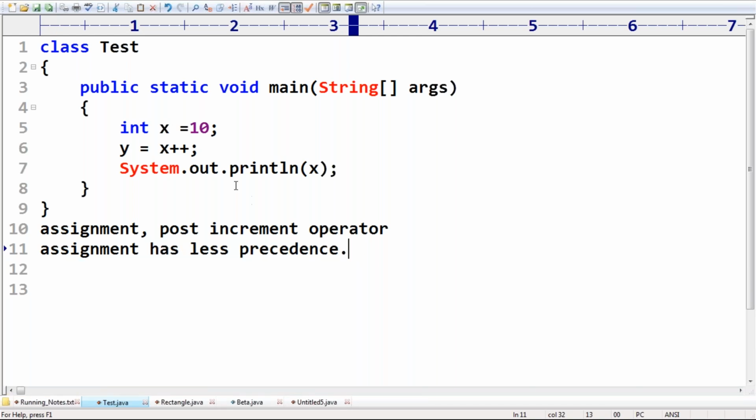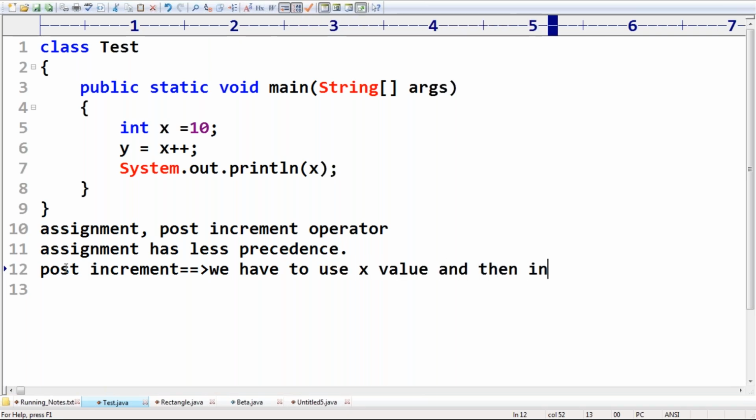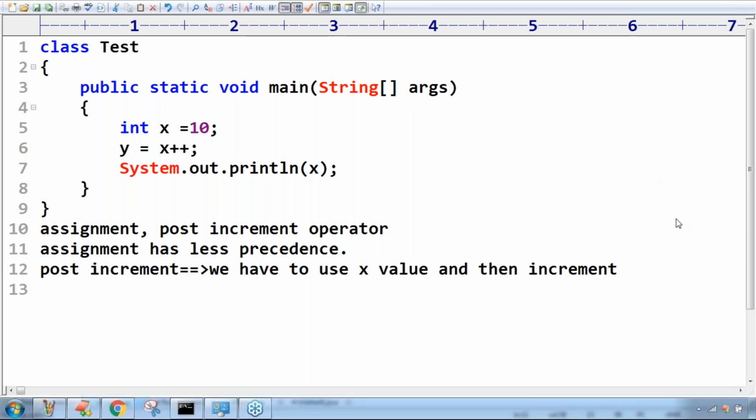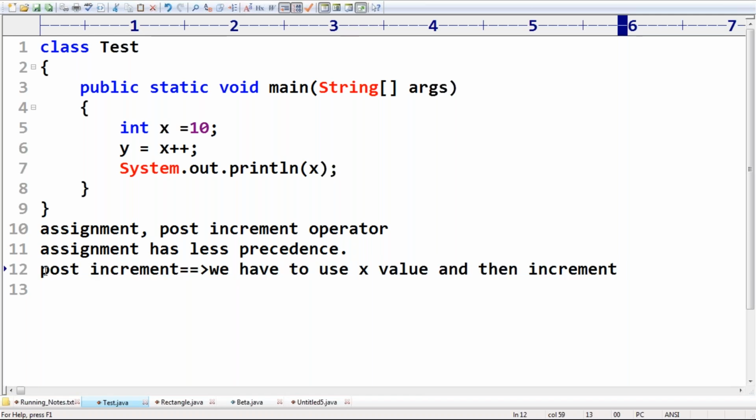Okay. Next, is it a pre-increment or post-increment? Now observe. Can you please tell? Post-increment. Post-increment means we have to use the x value, and then the increment should happen. That is the meaning of post increment.